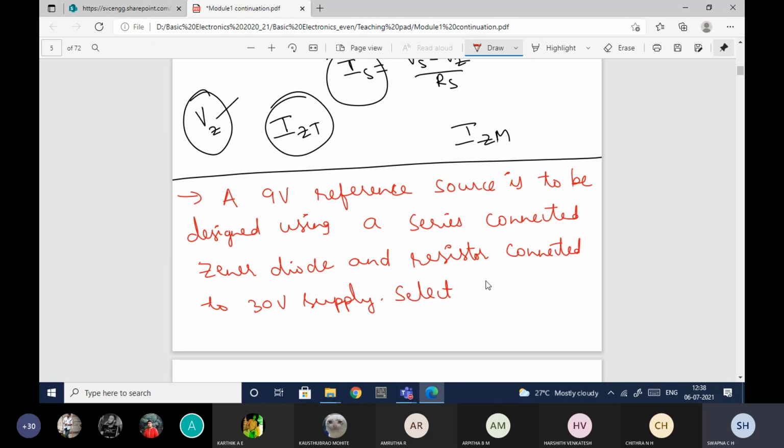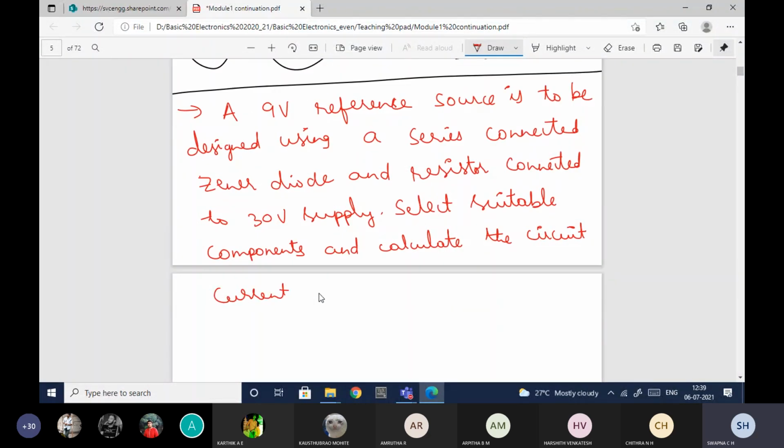Select suitable components and calculate the circuit current when the supply voltage drops to 27 volts. This is the question.